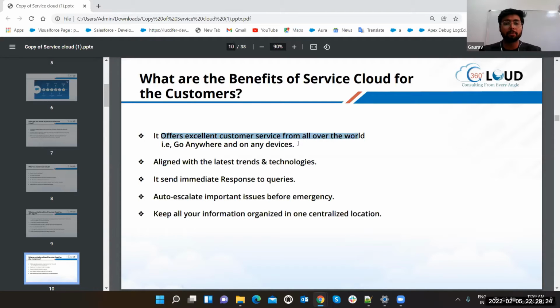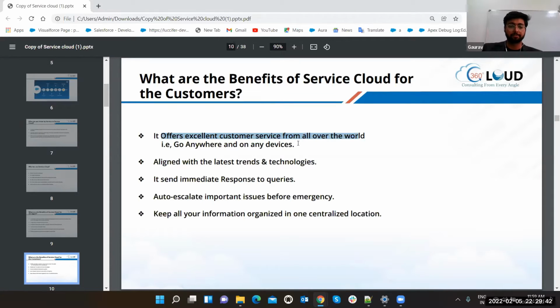Like if you are facing any problem anytime, just call a number or just text them. They will be there in just half an hour or 1 hour according to the situation. So definitely they will reach you. So you can go anywhere and you can raise a question on any device. Just you need your internet. You should be connected, and that's it.